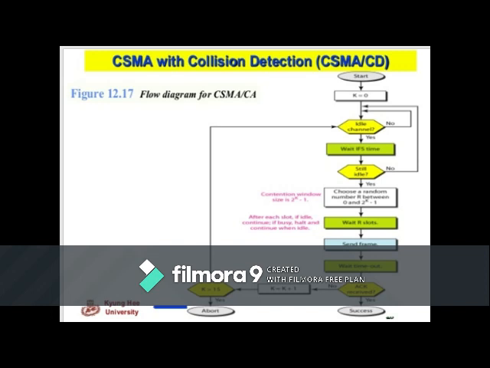Otherwise, we move on with the normal method where we wait for the r slots and send the frame. If a timeout happens, then within that timeout time, if we get the acknowledgement back from the receiver, then it is a successful transmission.